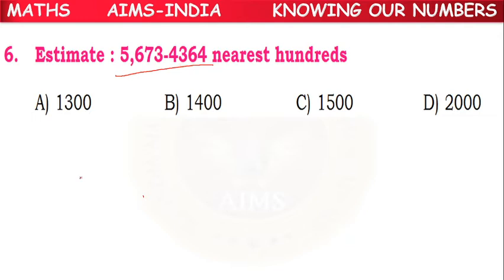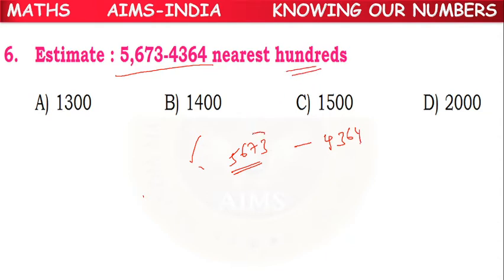We have to round them off separately first. 5673 minus 4364. We have to round them to the nearest 100.